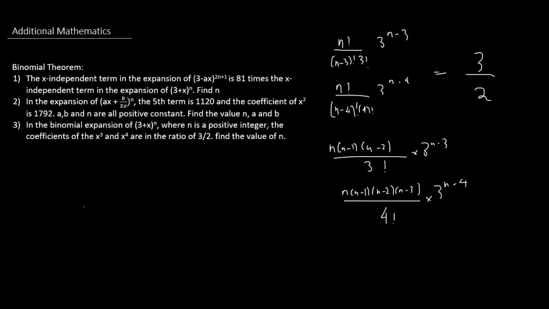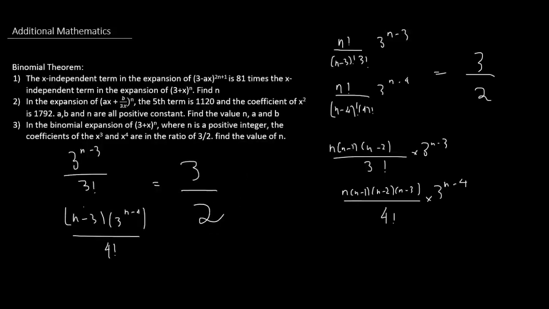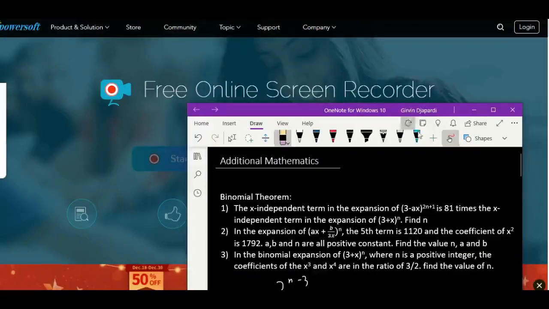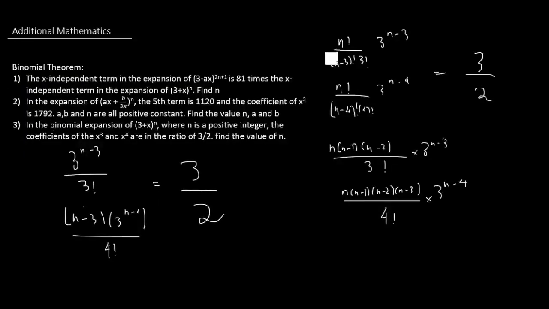Okay, notice that the n into n minus 1 into n minus 2 can be cancelled out with the one in the bottom. So right now we have 3 to the power of n minus 3 over 3 factorial, and the bottom one we have n minus 3 into 3 to the power of n minus 4 over 4 factorial, right? And so let me write down the ratio again. This one is entirely equal to 3 over 2. Okay, let me just quickly erase this part.